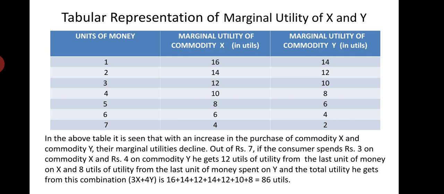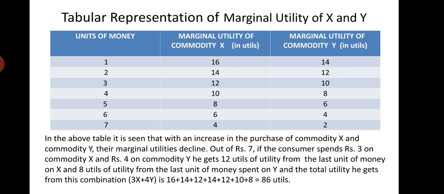You see, the tabular representation of marginal utility of X and Y. Units of money, as in the definition, if a person has a thing and that commodity is taken here as money, there are 7 units of money. It is mentioned in column 1 of the table.